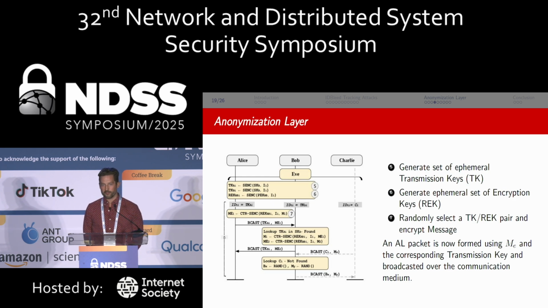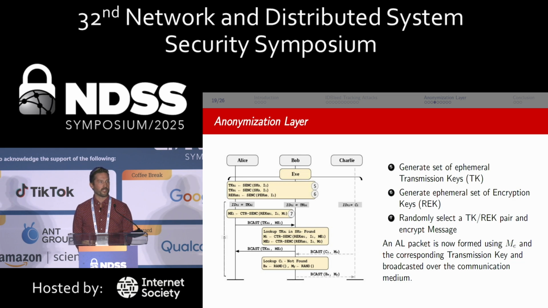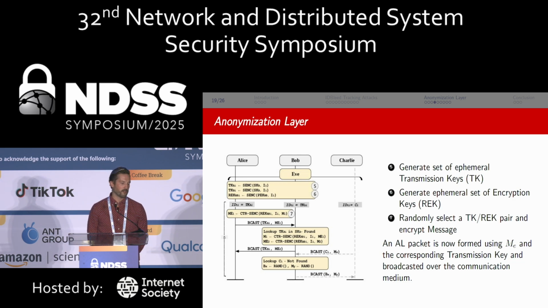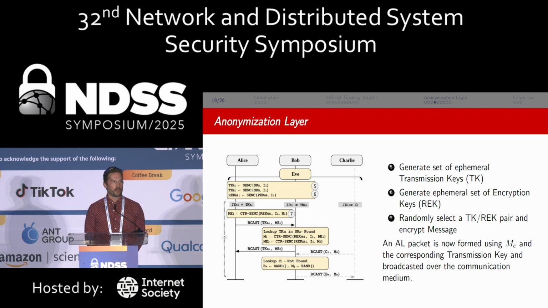Or the base of the encryption key. So then you can also generate the set of ephemeral transmission keys, which now act as the source identifiers, as well as the paired encryption keys with each one of those transmission keys. And at that point, the anonymization layer packet looks basically like a single source identifier and then an encrypted payload.